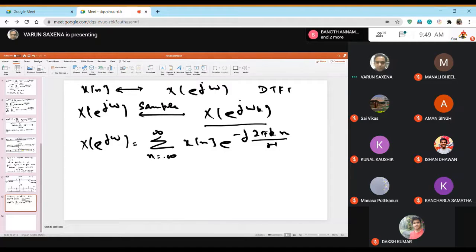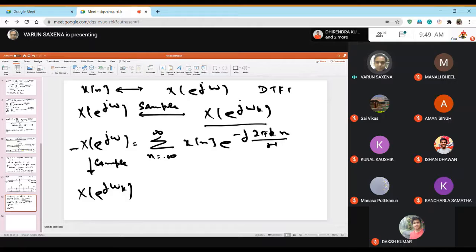And please pay attention here, because this is probably the most important concept to understand DFT. So DTFT was given by this. Then once you sampled this, you got e to the power j omega k.